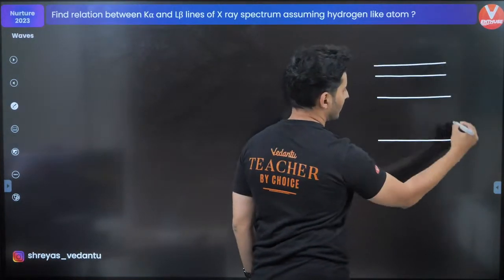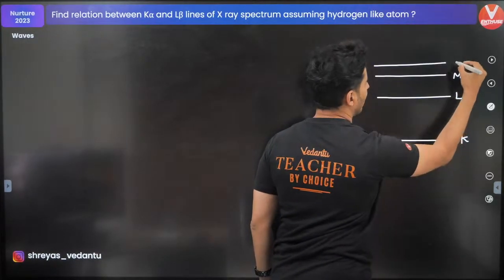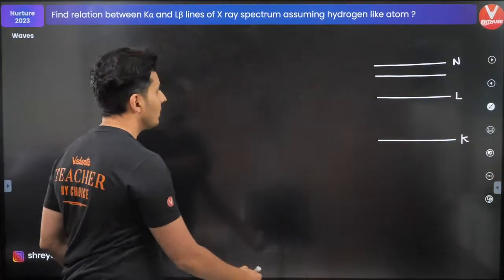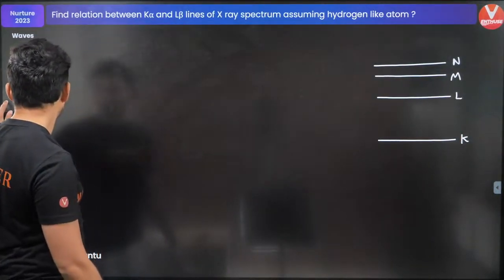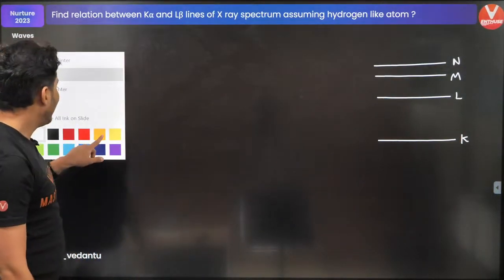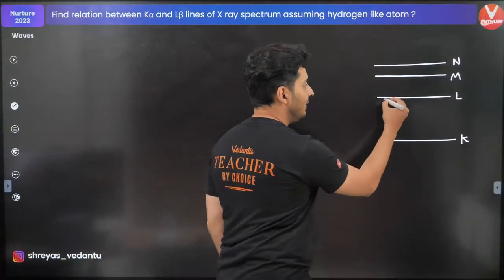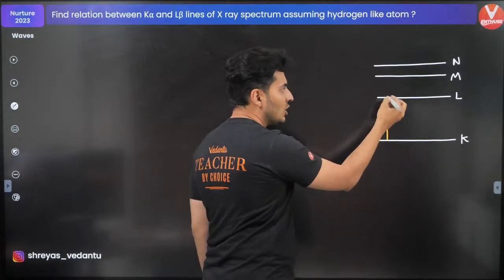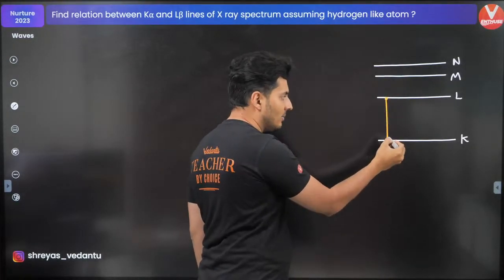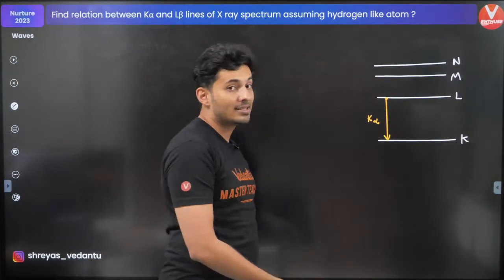This is your K shell, this is your L shell, this is your M shell, and this is your N shell. When I say K alpha line, K alpha means the first transition that can happen above the K shell. So when an electron from the L shell comes down to the K shell, the wavelength which is emitted is called the K alpha wavelength.